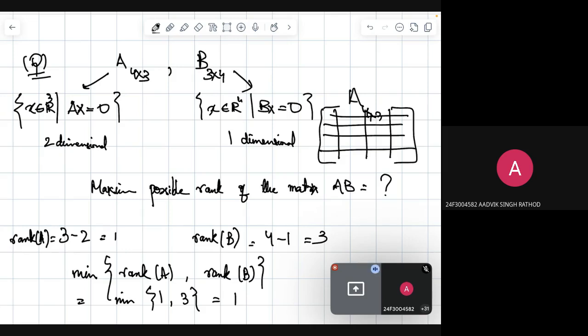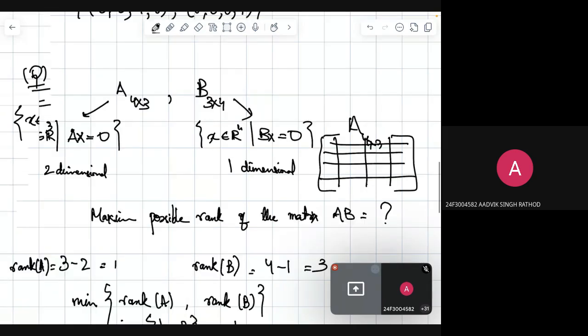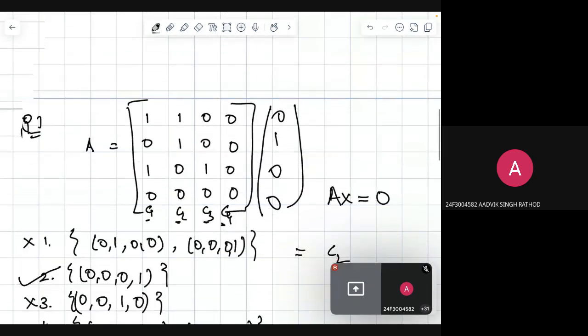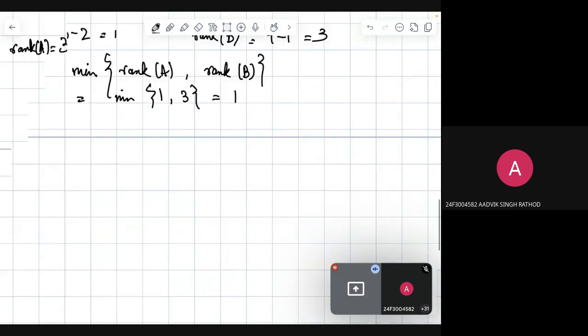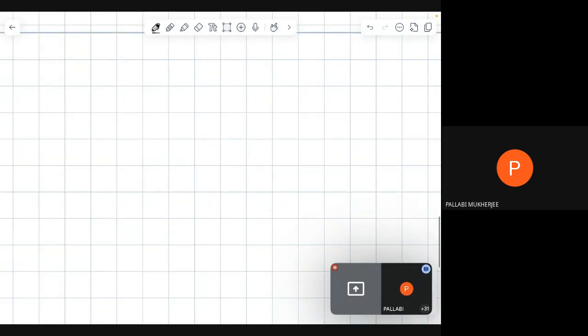So we have covered the rank nullity parts from week 5 and week 6. And now we are going to equivalence of matrices. Explain one more time, ma'am. Question number 1, last part, that one to one and onto part.